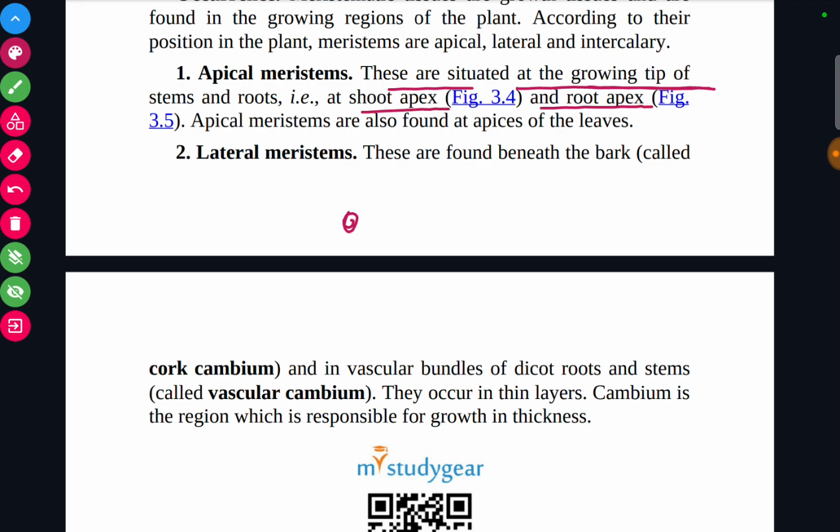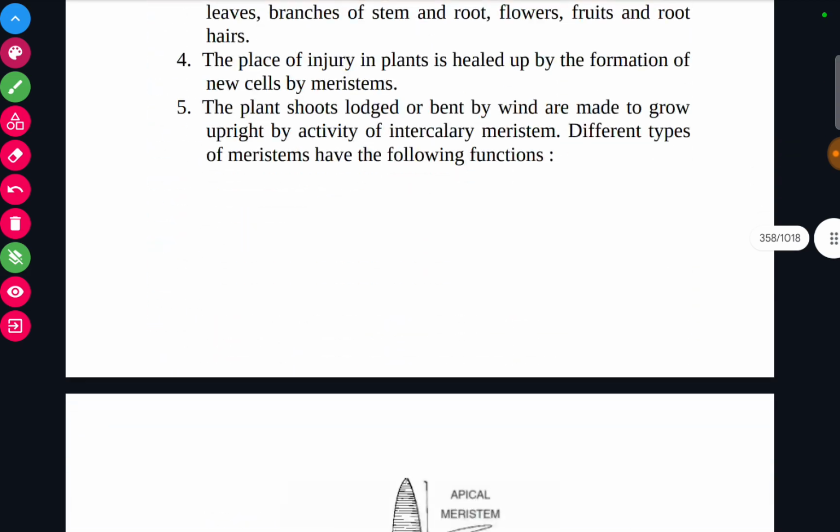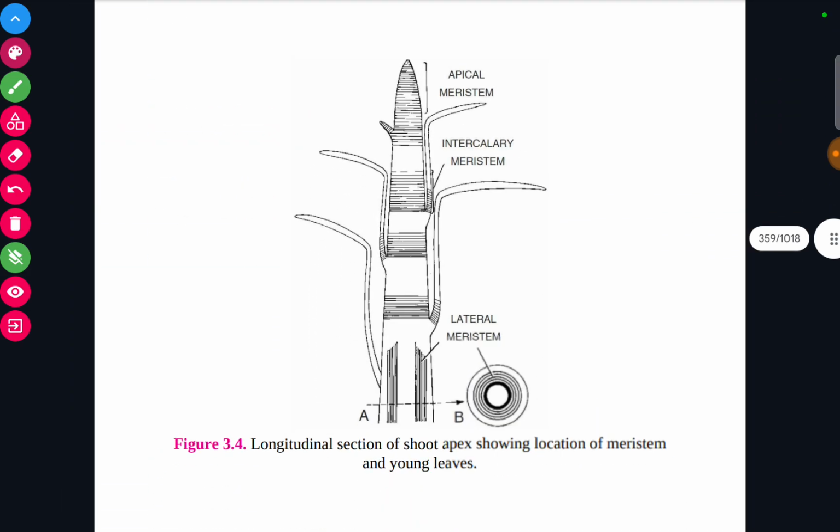Okay, so this is a longitudinal section of a meristematic tissue, where the different kinds of meristematic tissues are present. So this is the apical meristem, present in the tip of the root. You can see very well, this is the lateral meristem. The lateral meristem is present sideways, which helps in the increase of the girth of the plant or the diameter of the stem. And intercalary meristem is present in between the nodes and the internodes.